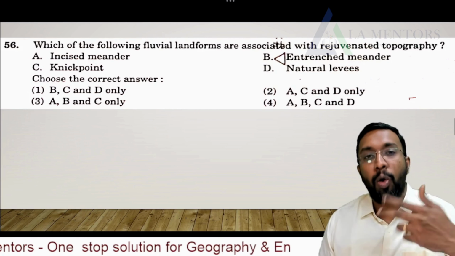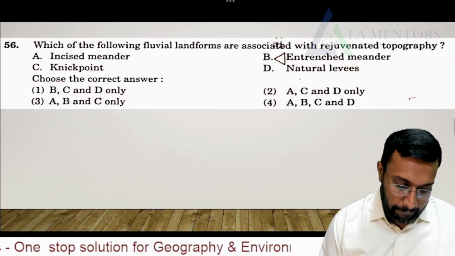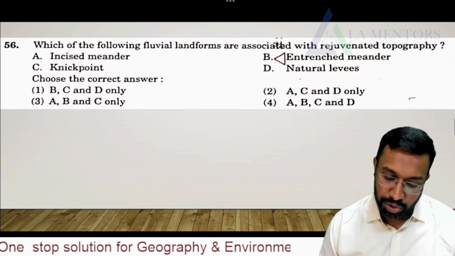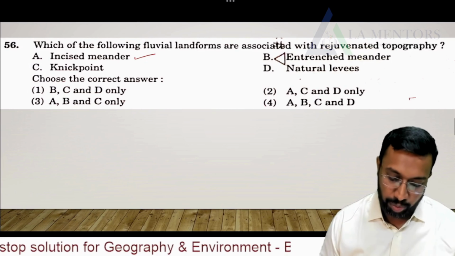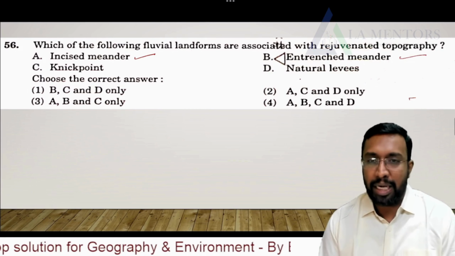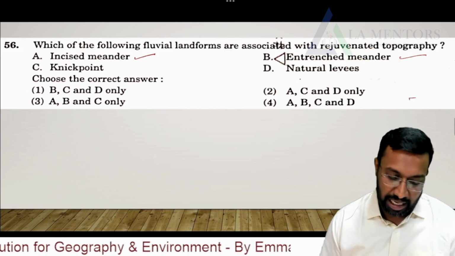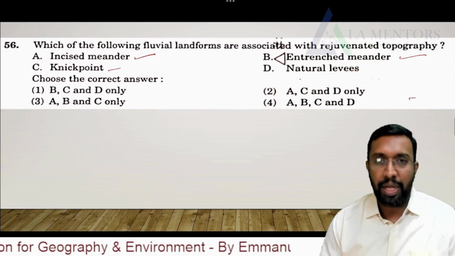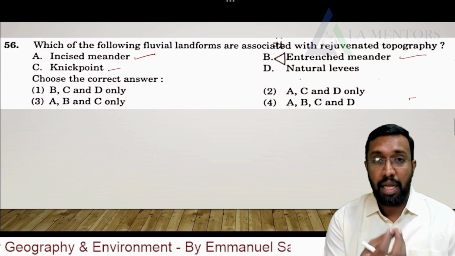A river which has become old becoming young again is what we call rejuvenation. So here: which of the following fluvial landforms are associated with rejuvenated topography? Yes, very true. Incised meanders are a part of rejuvenated topography. Entrenched meanders, both are almost one and the same, with a slight difference related to asymmetrical and symmetrical activities. And nick points, where you get to see the origination of rapids and waterfalls.